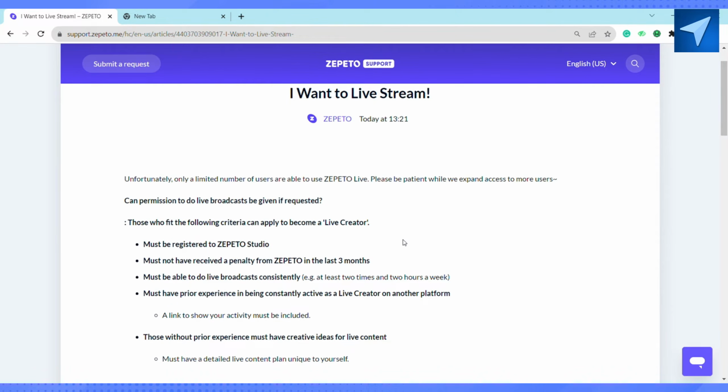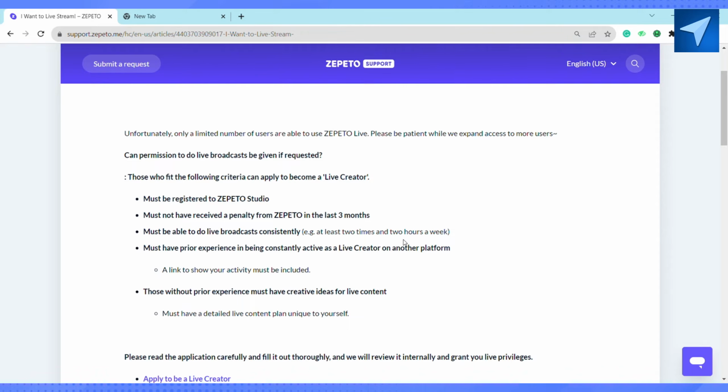If you fit the following criteria, you can apply to become a live creator on Zepeto. So you must be registered to Zepeto's studio. And you also must not have received a penalty from Zepeto in the last 3 months, and you must be able to do live broadcast consistently at least 2 times or 2 hours a week. And you also must have prior experience in being consistently active as a live creator on another platform, as a link to show your activity must be included as a verifying tool.